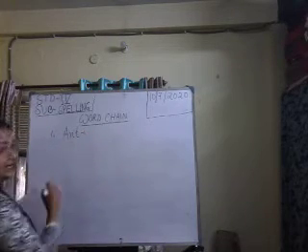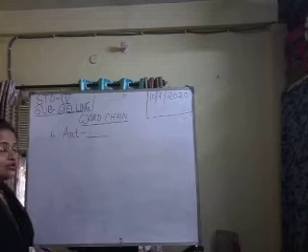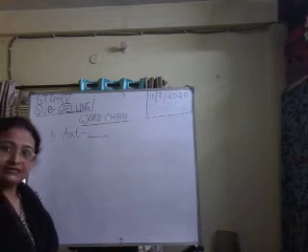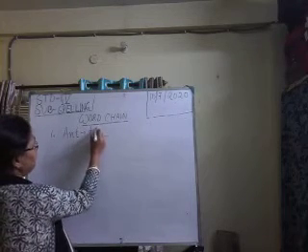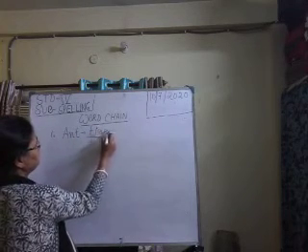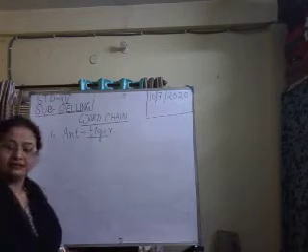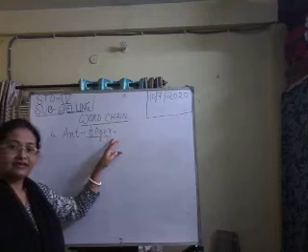Say A-N-T, ant. Here I am giving a blank. So the new word that you will write should begin with what? T. So let us write. T means T-I-G-E-R. Okay, T for tiger. Clear? Now what is the last letter of tiger?